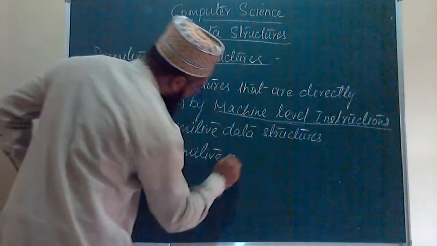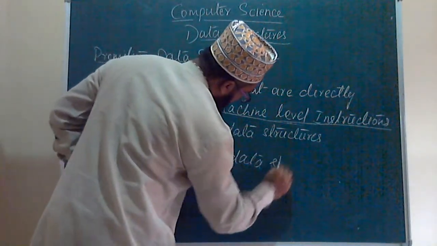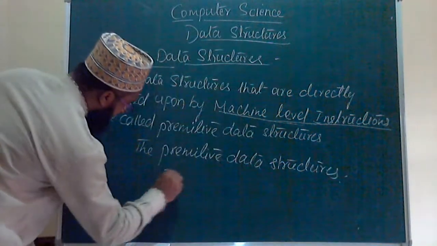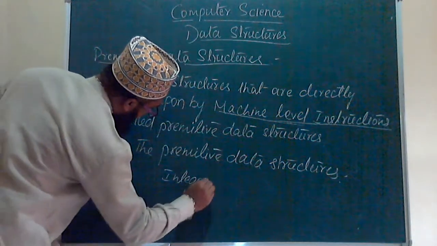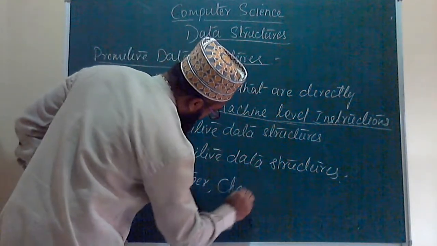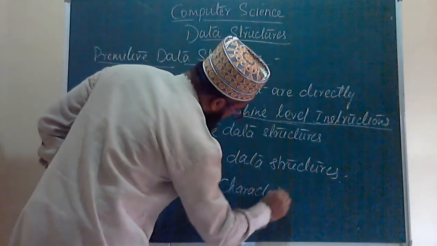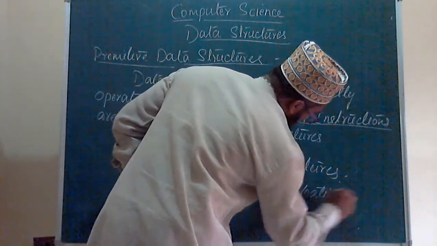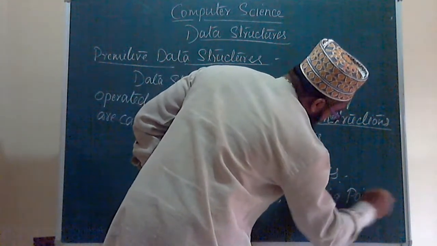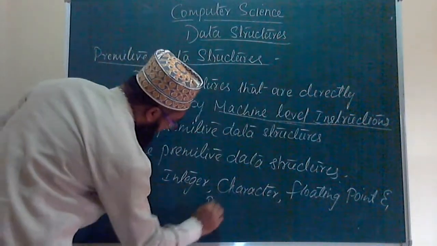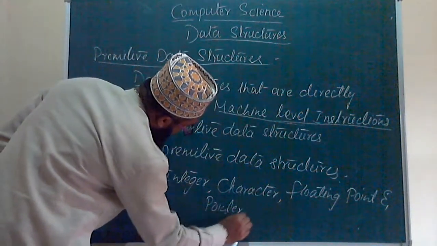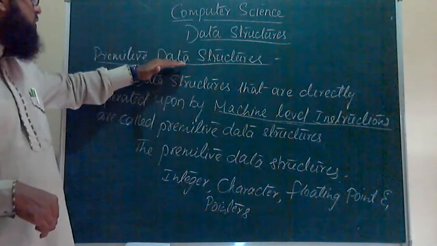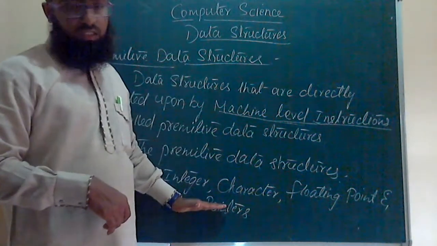Which are the primitive data structures? Integer, character, floating point, and pointers. These are some of the primitive data structures.